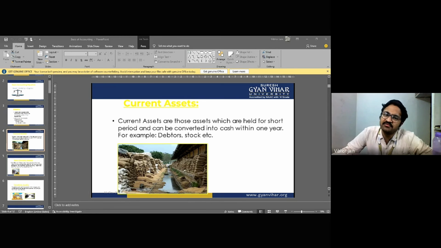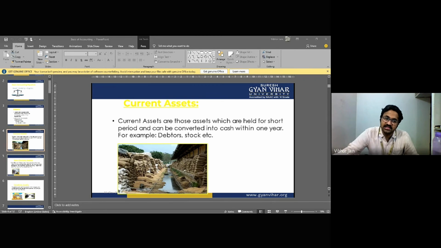What is purchase return? You all know what purchase return is. For example, we have purchased some goods from Amazon and then we did not like them, so we can return them. For us it is purchase return, but for Amazon it is sales return, right? We will talk about returns in the future. When purchased goods are returned to the supplier, these are known as purchase return. What do we mean by sales? Sales are the total revenue from the goods sold or service provided to the customer.